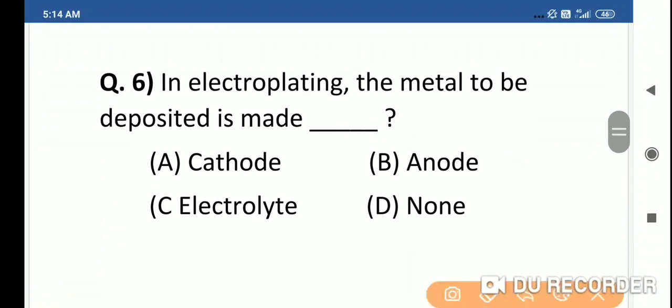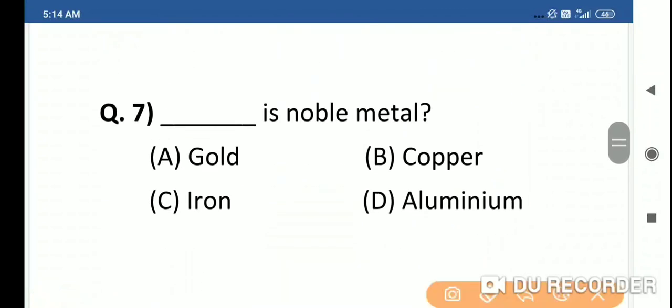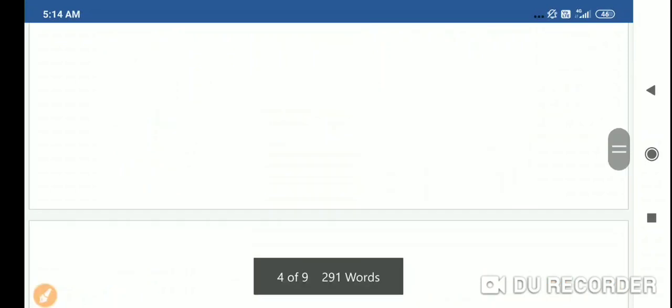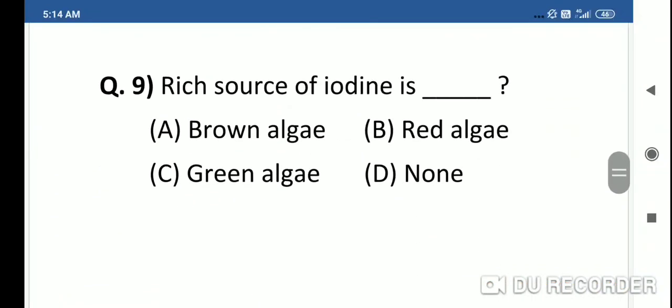In electroplating, the metal to be deposited is made anode. Dash is noble metal: gold. Dash is very reactive and kept in kerosene: sodium. Rich source of iodine is dash: brown algae.